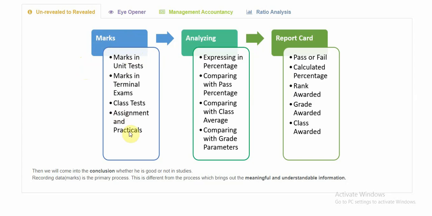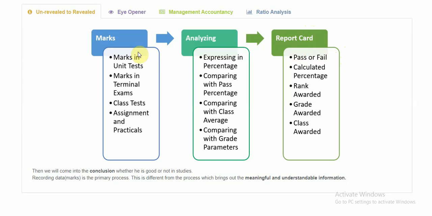I got all the marks that the kid scored. These marks have to be analyzed, and only after analysis should they be presented in a report card in some form, in a form that is very crisp and that will reveal the data in a meaningful manner. That is very important.